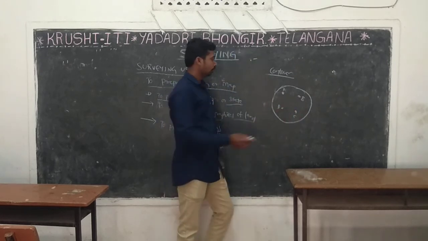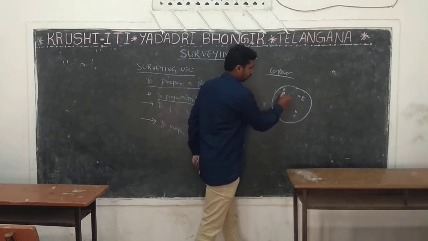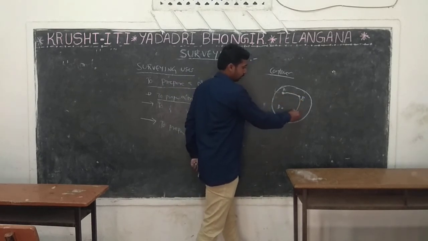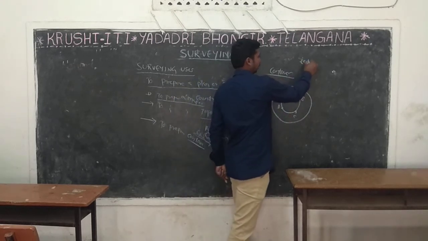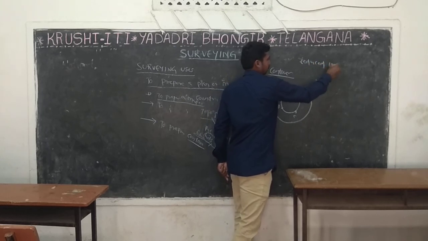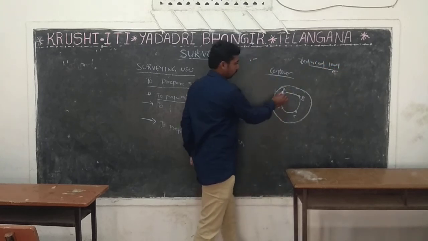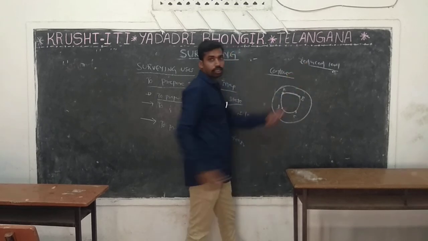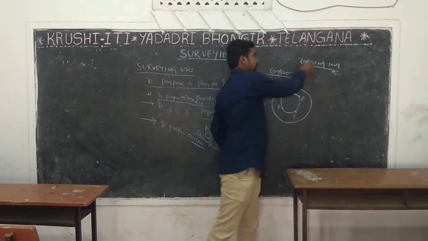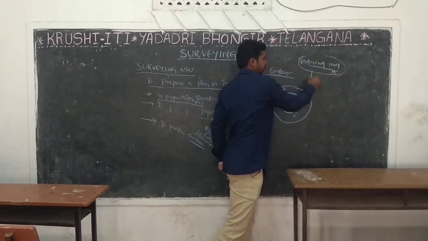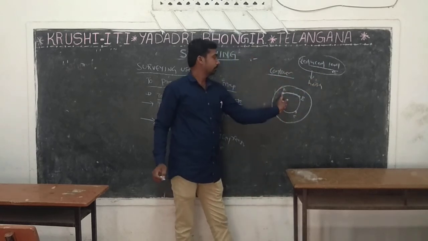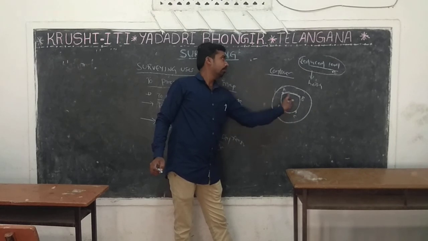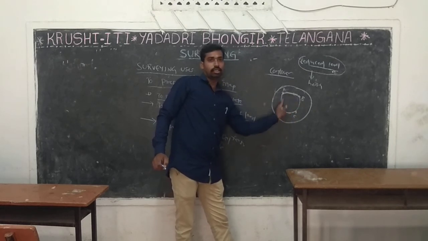Contour means an imaginary line passing through equal RL. RL means reduced level, we will discuss it later. Simply, it is nothing but a height. Contour means an imaginary line passing through equal height. That is called contour.